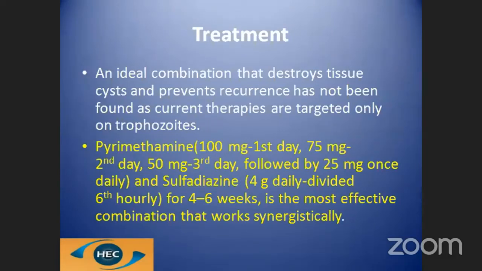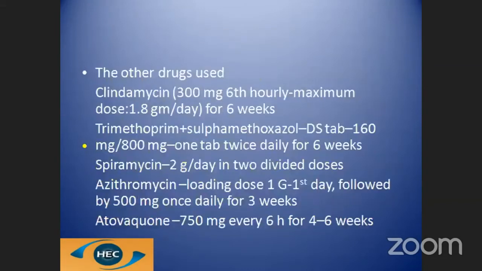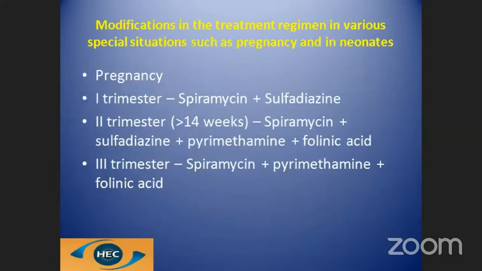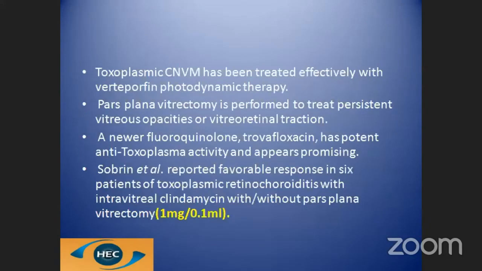But the problem is currently we have drugs which are targeted only to the trophozoite. A number of drugs have been used, like pyrimethamine and sulfadiazine. Other drugs used are clindamycin, spiramycin, and very commonly now we are using intravitreal clindamycin in a dose of 1 milligram in 0.1 ml.